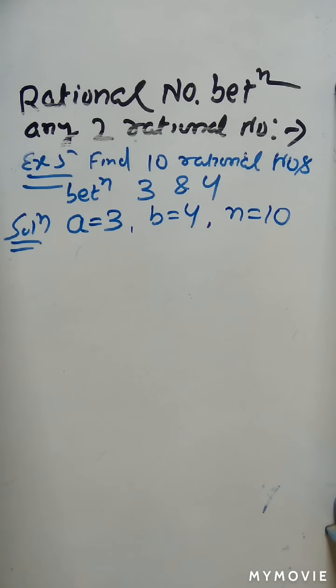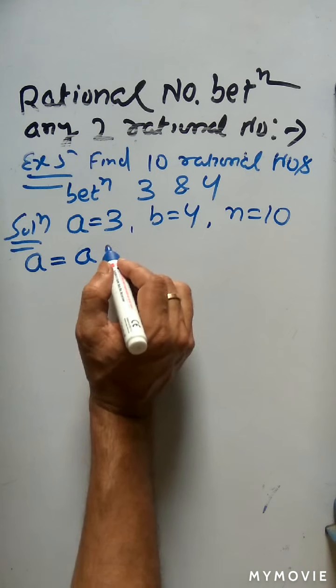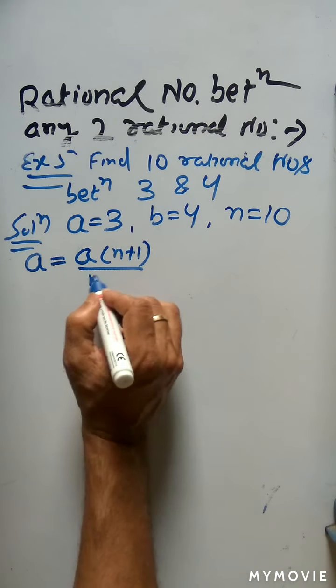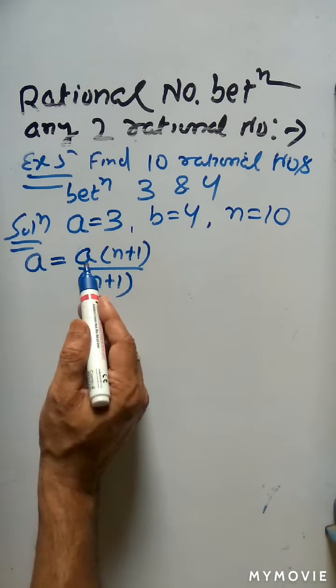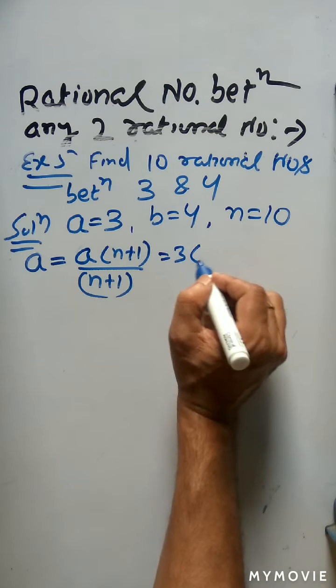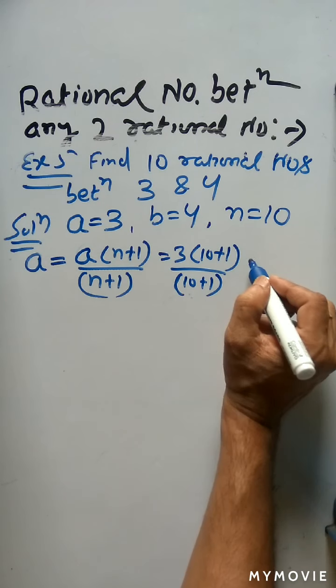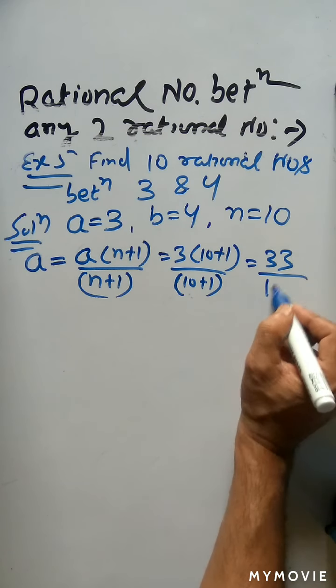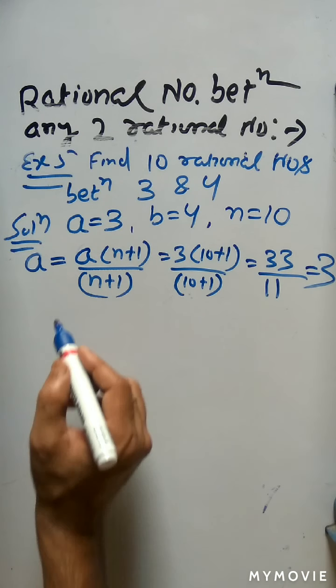So this is the common formula. First we have to write A as A into n plus 1 by n plus 1. The same n plus 1 will cancel, and you will get the same A. So A is equal to 3 into 10 plus 1 by 10 plus 1, which is equal to 33 by 11. So 33 by 11 is nothing but 3.